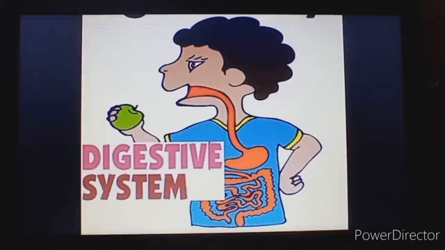That means the cells get the nutrition, and after completing this process of digestion, the undigested part of the food is excreted out of our body. So in the digestive system in human beings, we are going to study in detail which parts of our body are involved in the process of digestion.